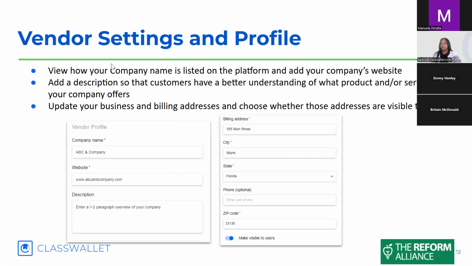When you're going through the vendor settings in your profile, you will have the company name and the website. This is what the parents will also see, so make sure the parents can identify you and that the description gives them a better understanding. If you have different names or anything like that, please make sure that you update your business and billing address. You can also choose to make this visible to users.